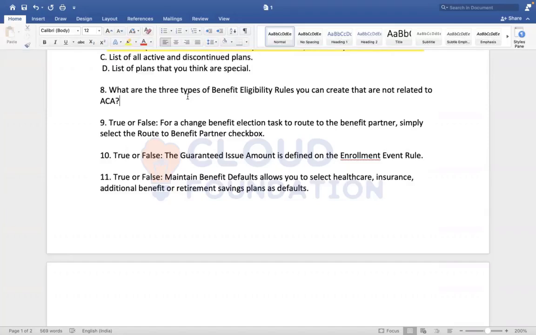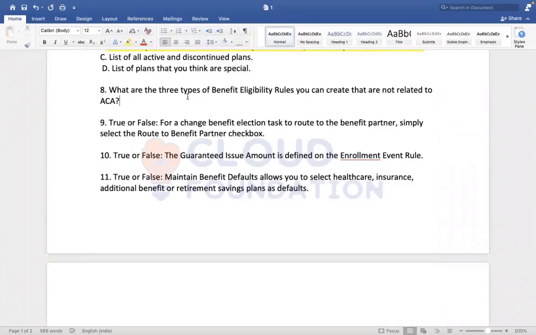True or false? For a change benefit election task to route to the benefit partner, simply select the route to benefit partner checkbox. Is that correct? Yes. If you enable the checkbox route to benefit partner on the benefit event type, definitely it will route to the benefit partner, depending on how the business process has been defined.